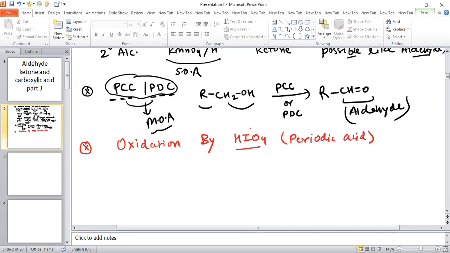For the oxidation with HIO4, the condition is, you can write this in the form of a note also.